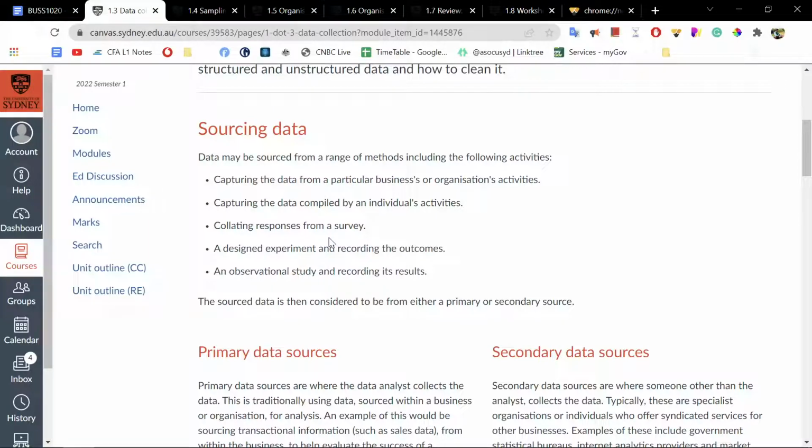However, they may often be very biased due to framing errors, non-response errors, confirmation bias, or a whole array of different problems. A designed experiment and recorded outcomes, an observational study and recorded results.